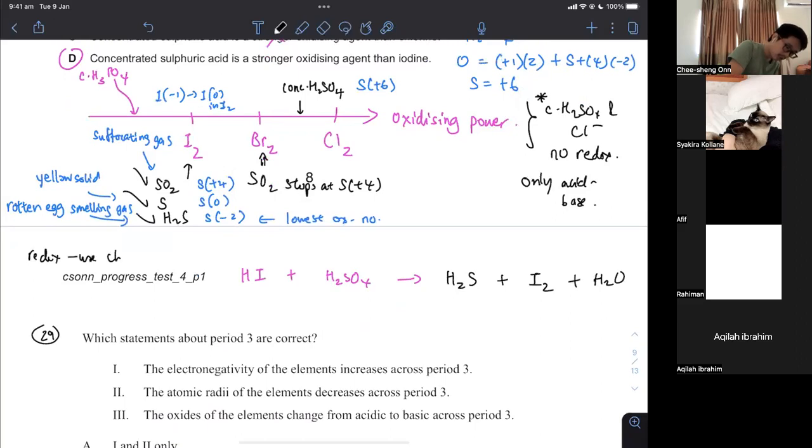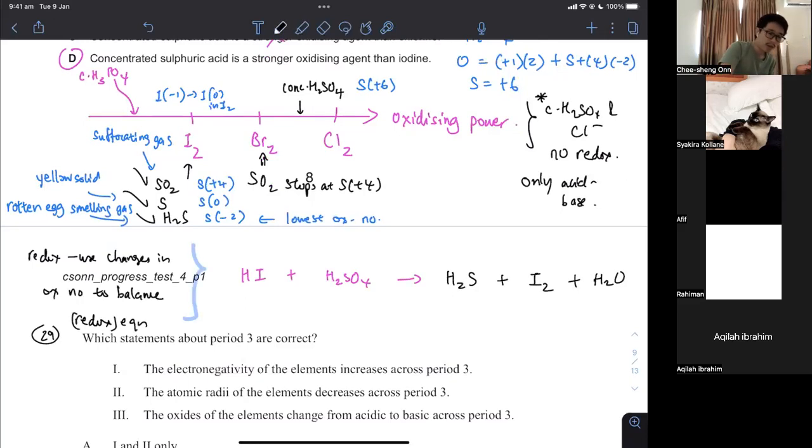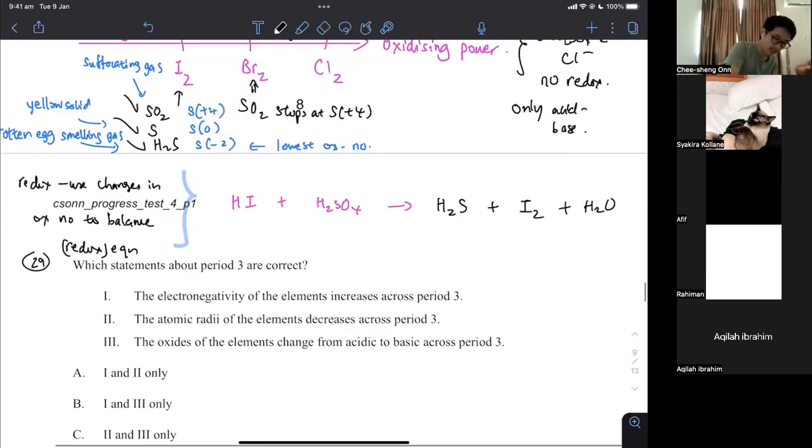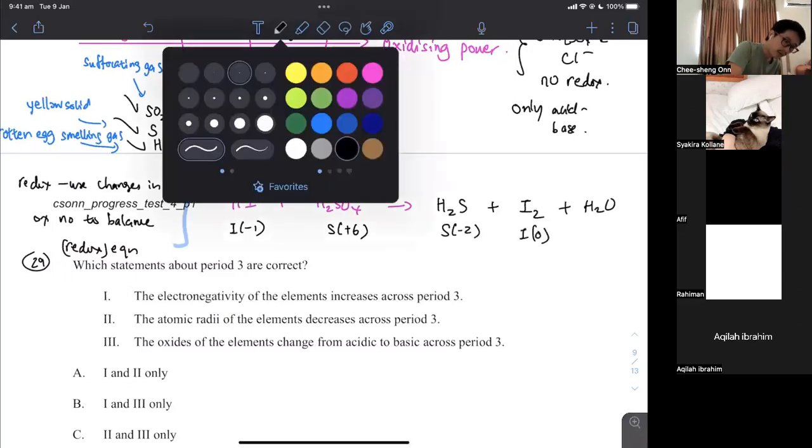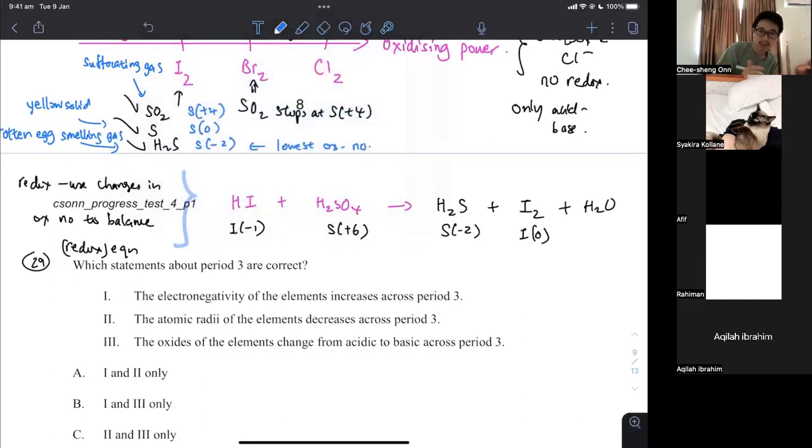Use changes in oxidation number to balance redox equations, because only redox equations can have changes in oxidation number. Follow carefully, and you can do this with any redox equation. Iodine -1 there, sulfur +6 there, sulfur -2 there, iodine 0 there. Okay, work out the oxidation number. That's the first thing. The next thing is +6 to -2.